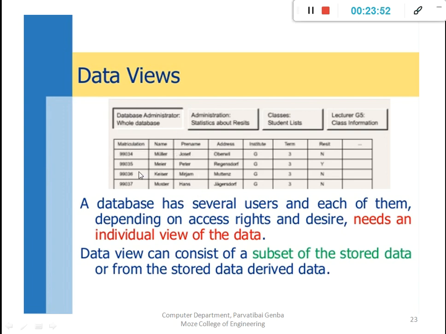Consider a college management system as a database: the administrator has a different view, for example the result view is different, the student view is different, and the lecturer view is different. That's why it is mentioned as the data view. We will understand data views later in detail, like data abstraction and schemas.